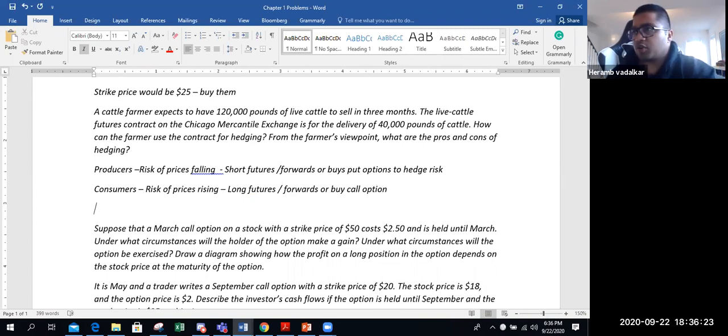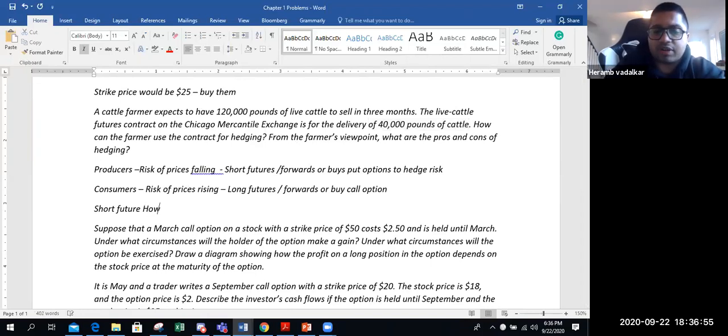So the first thing you have to do in any kind of problem is identify whether the entity is a producer or a consumer. In this case, he's a cattle farmer. So he's not a consumer of cattle, he's a producer of cattle. So producers will always short future contracts. Now, he can short a future contract that is for delivery of 40,000 pounds. So he will take a short position in these future contracts.